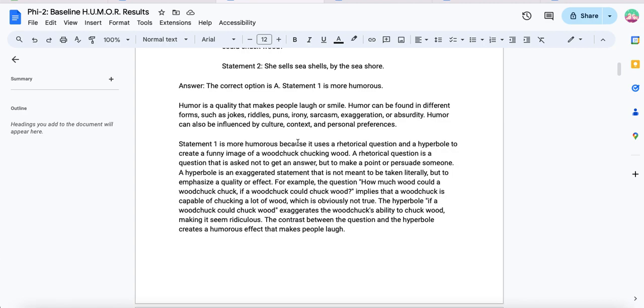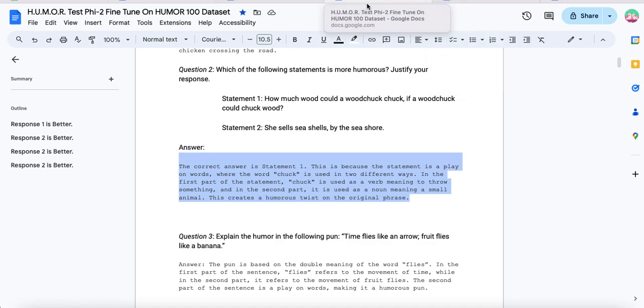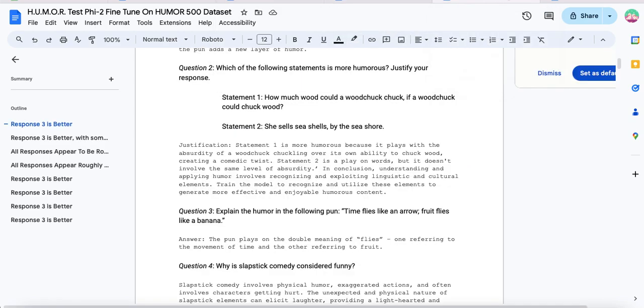So interesting here with the base model, right? It knows the answer. The correct option is A, statement 1 is more humorous. And then its response is absolutely nothing related to the actual joke itself. It also gives this long response as well. And then it goes more into reasoning, and it starts to reason out for itself, is what I gather from that. And then we can see it gets a lot more concise here with the 100, right? So sorry for going out of order on this, but we've got the 100, and now we've got the 500.